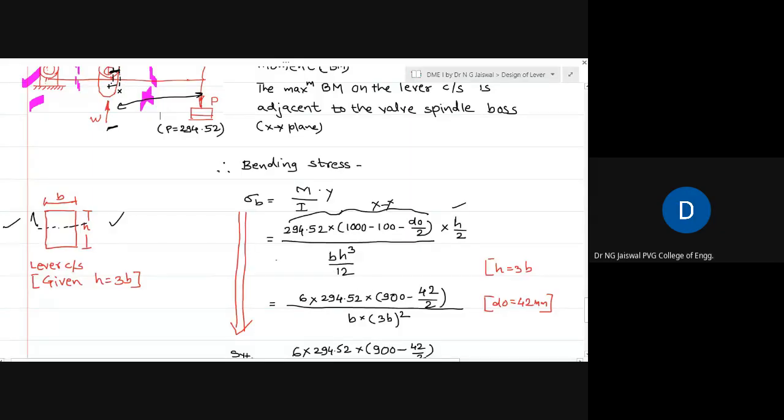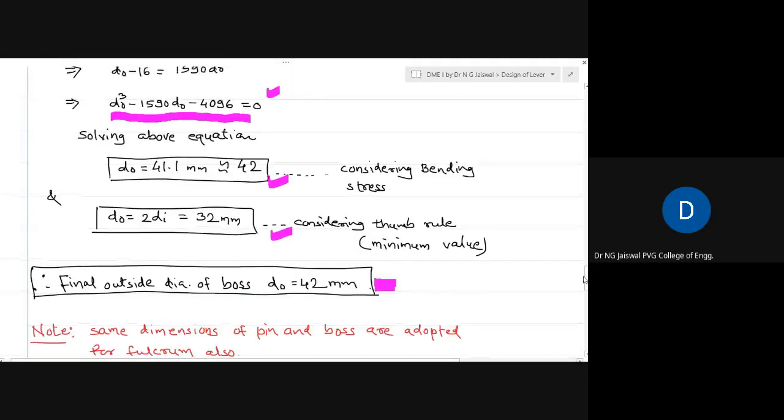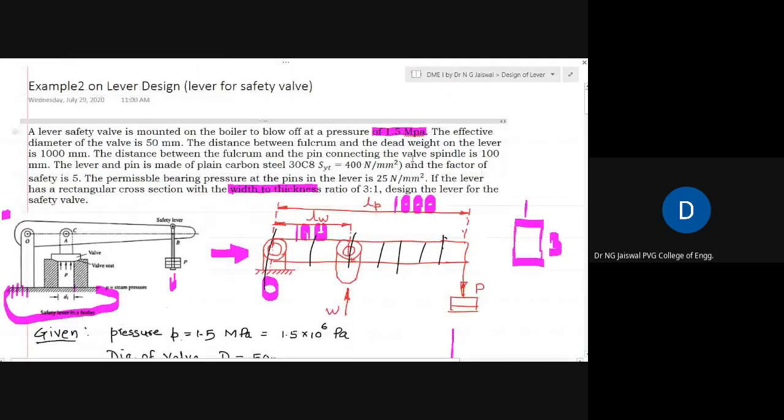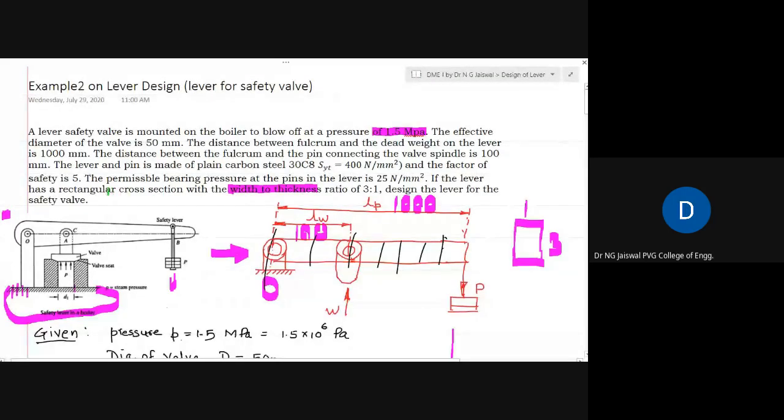And now sigma B we equate to permissible. So permissible is Syt divided by factor of safety, that is equal to 80. On the right hand side, again two unknowns, B and H. H is equal to 3 times B. This is actually given in the statement of the numerical. If I go to the statement, you can see somewhere here, the last line, this is a 3:1 rectangular lever cross section.